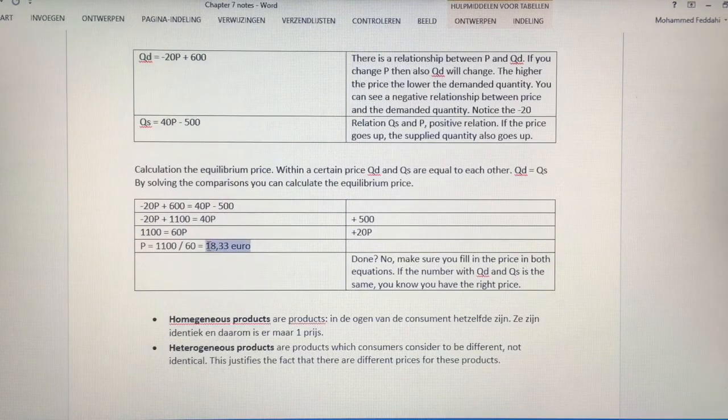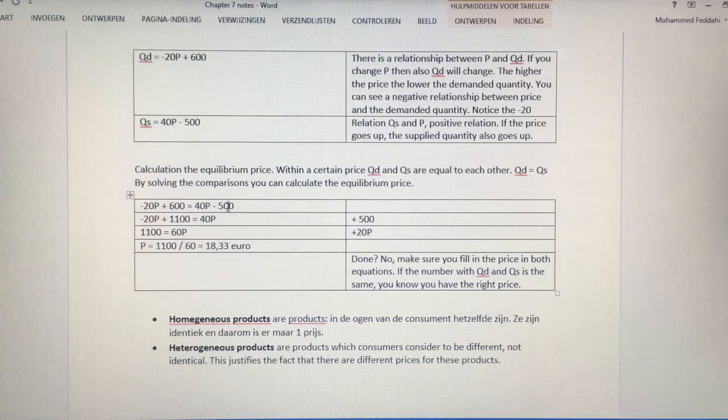I found out that it was 18.33 euros. If you calculated that number, make sure that you fill it in this equation and in this one. If the number is the same at this side compared to that side, then you know I've got the right price. I've got the right equilibrium price.